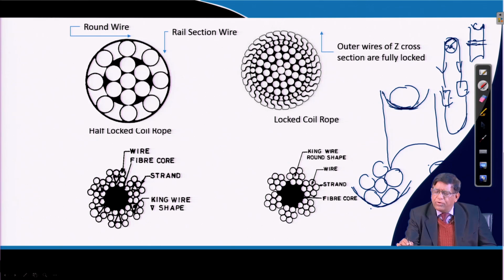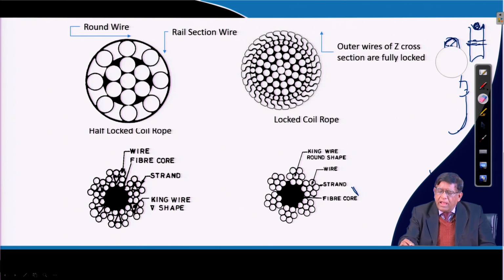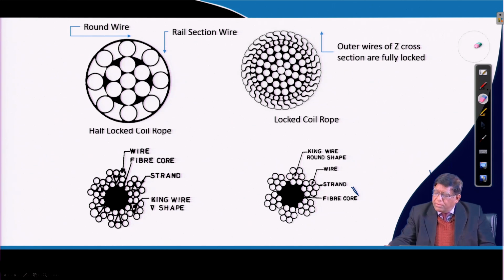That means the wire rope is standing over here. When this is supported, more area is supported, meaning the load is uniformly distributed. Otherwise, the whole load would come over only at 2 points. As a result, there would be more wear and tear of the outer surface of the rope.